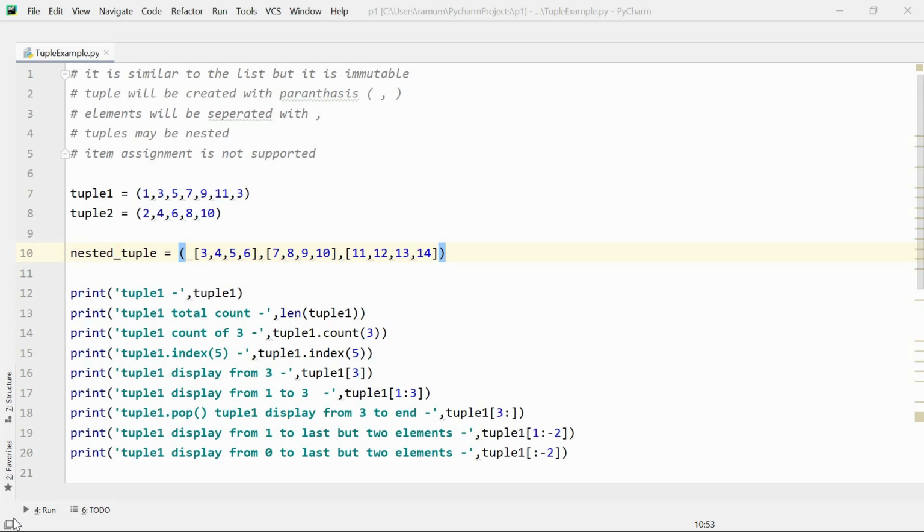Hi friends, today we are going to discuss the tuple. A tuple is similar to a list, but it is immutable. That means we cannot modify the values inside the tuple. A tuple is created with parentheses.